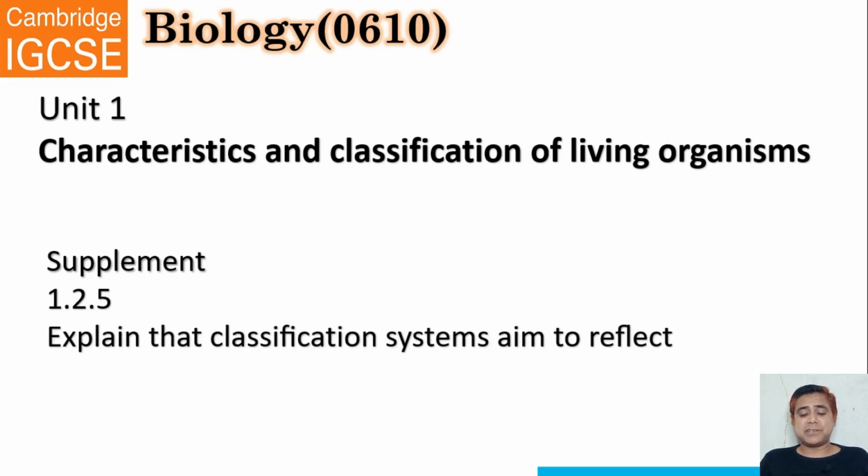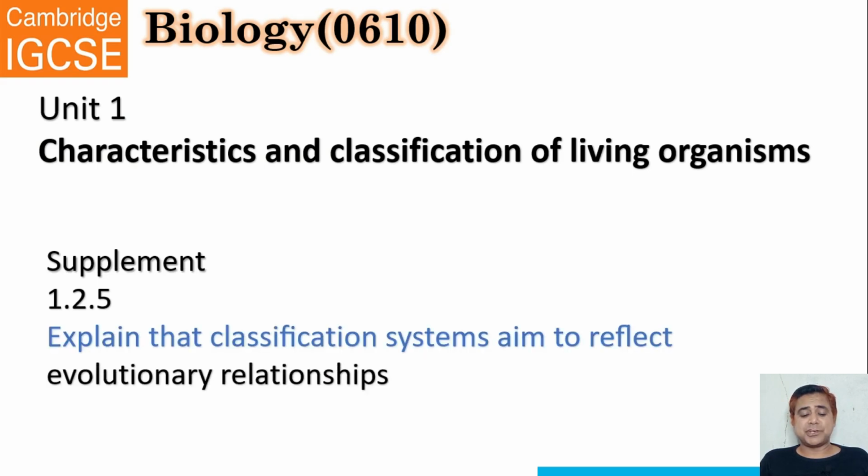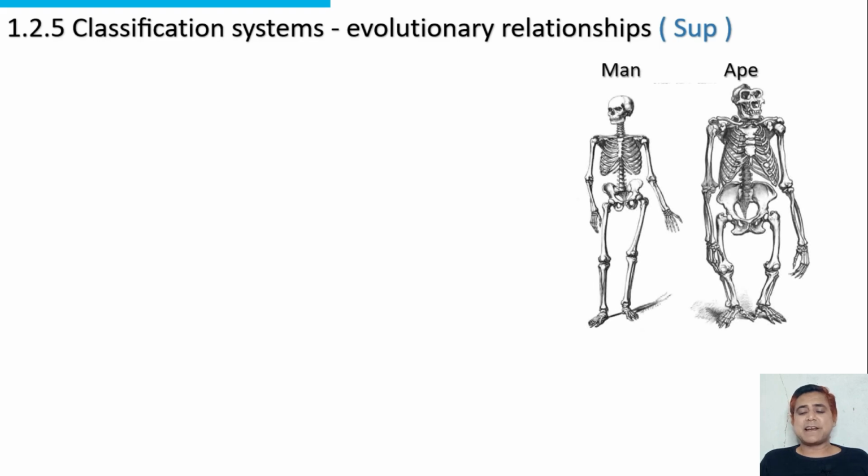Explain that classification systems aim to reflect evolutionary relationships. This is a skeleton of a man and an ape. Both have similar skeletons. It means they have a close evolutionary relationship.